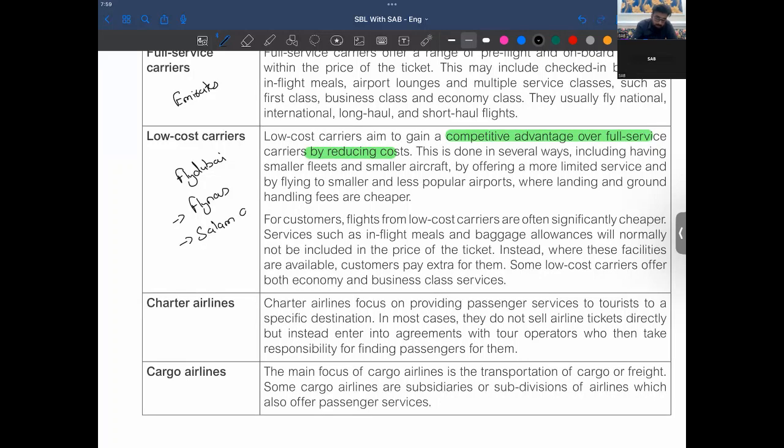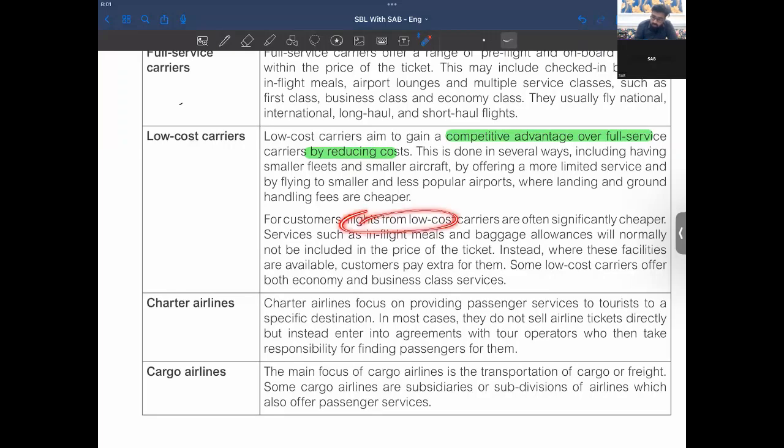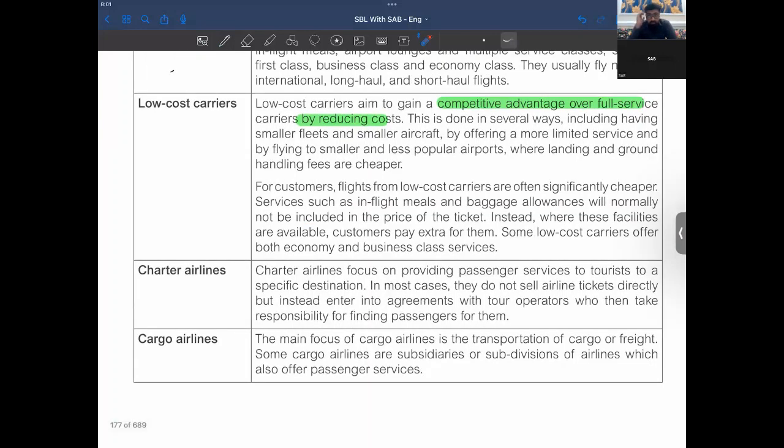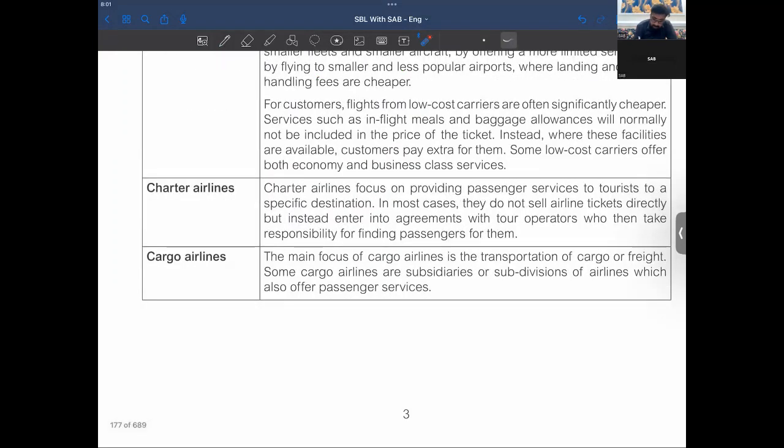These are just examples of the low-cost carriers here, right? So for customers, flights from low-cost carriers are often significantly cheaper, and based on this they fight with the full-service carriers.